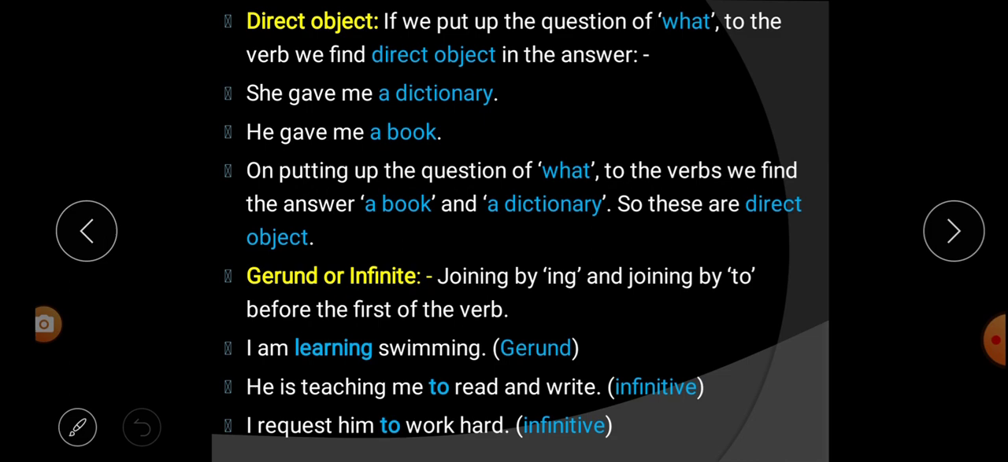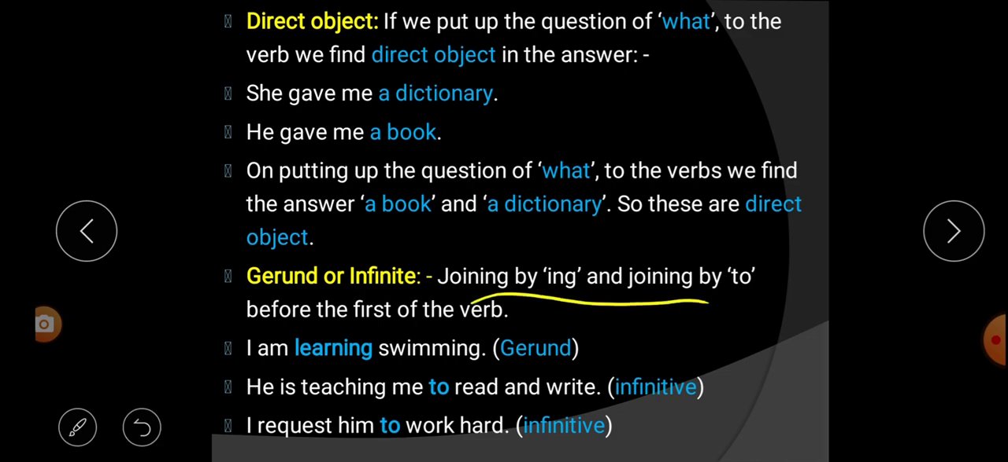What is indirect object? When we put the question whom and the answer which we get, that is called indirect object. And when we put the question what and the answer which we get, that is called direct object. So verb, indirect object, direct object, these are the parts of a predicate. Next is what? So next is gerund or infinitive.